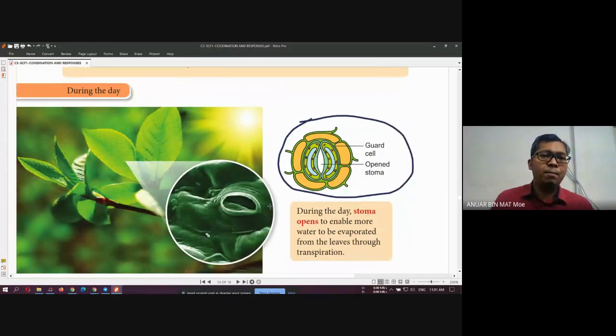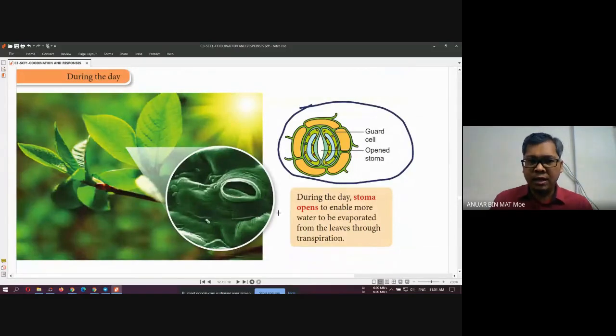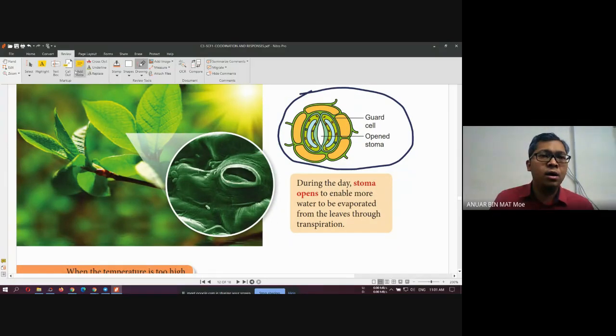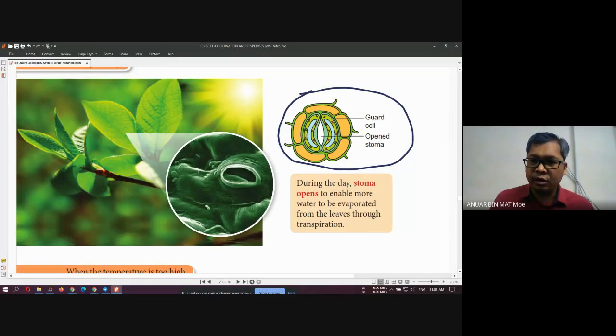All right. So what happens during the day? During the day, when there is sunlight, and the condition of the surrounding is maybe the temperature is high, what happens to the stoma? The stoma will open. Why? Because it enables more water to evaporate through the leaf, to get more water evaporated or removed from the leaf through transpiration.